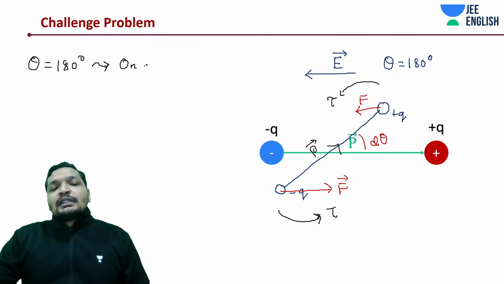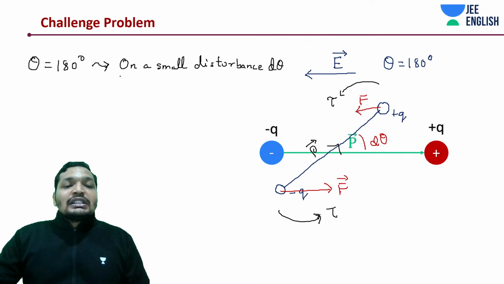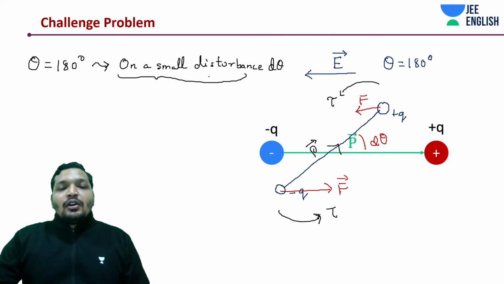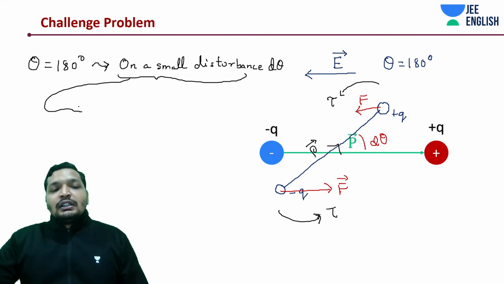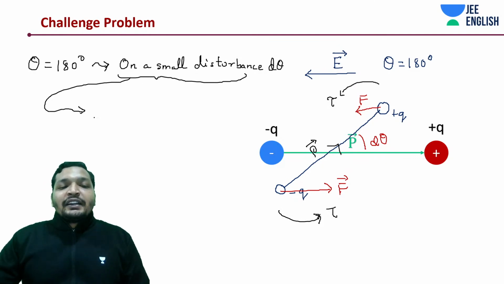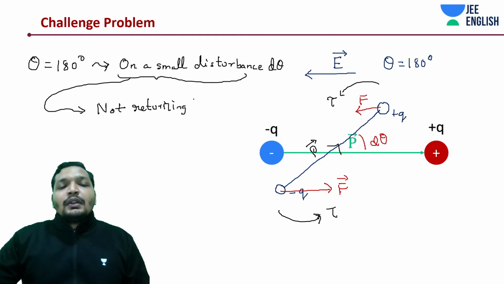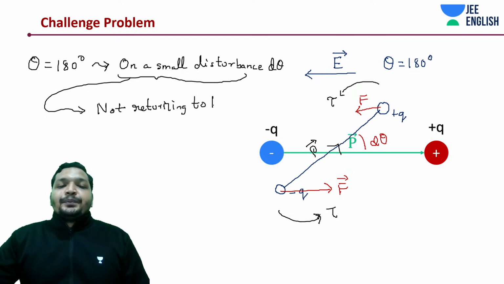On a small disturbance d theta, it is not returning to the mean position or original position.